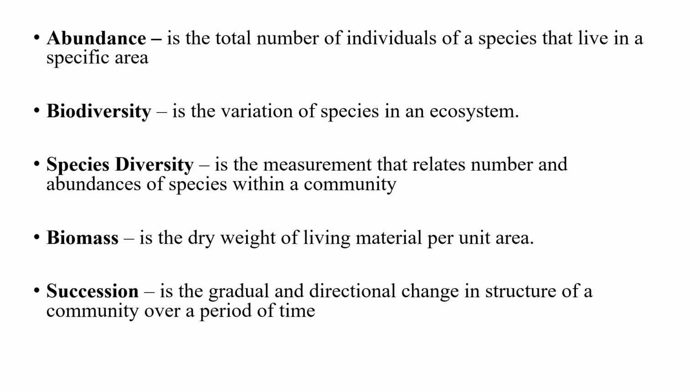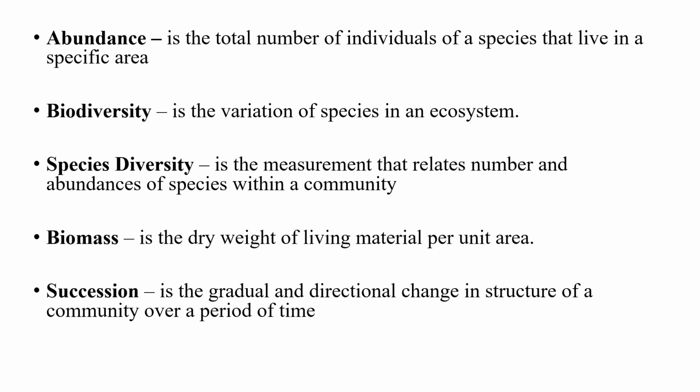Biodiversity. Diversity is taken from diverse, say different, and bio is talking about life. So variation of species, organisms, different species that are present in an ecosystem are referred to as biodiversity. And when we talk about species diversity, it's the measurement that relates number and abundance of species within a community. That is, when you carry out a measurement of a particular species that relates the number and the abundance of this particular species within a community, that is referred to as species biodiversity.